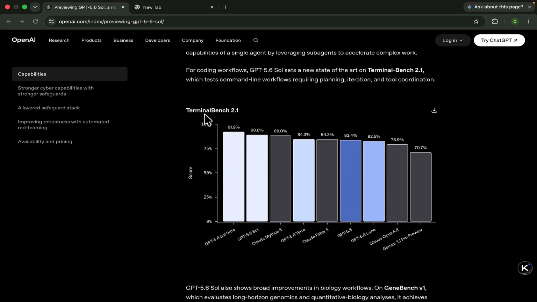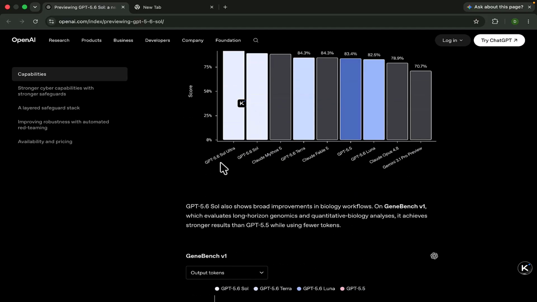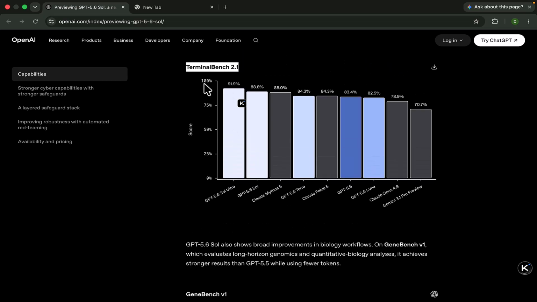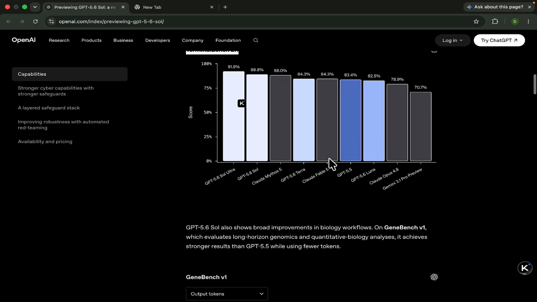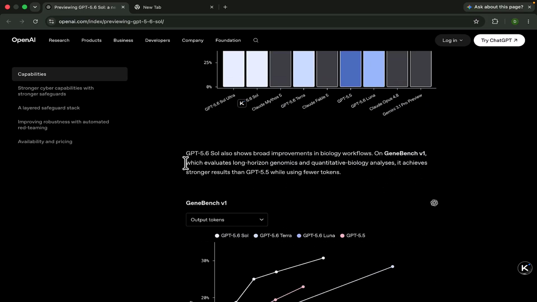Now you can see here the Terminal Bench 2.1: the ChatGPT 5.6 Sol Ultra model gives you 91.9%, and the Sol gives you 88.8%. In third position is Claude Mythos 5 with 88%, and then ChatGPT Terra is in fourth place, and in fifth place is Fable 5. It is a huge update and huge results, and the graph is strong.